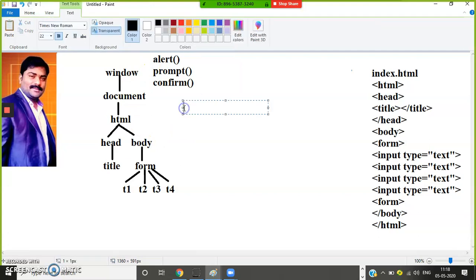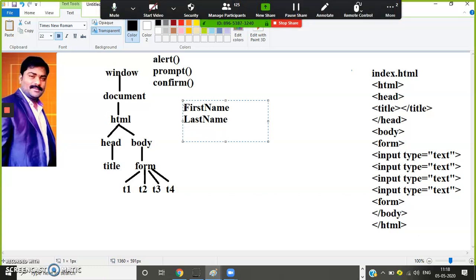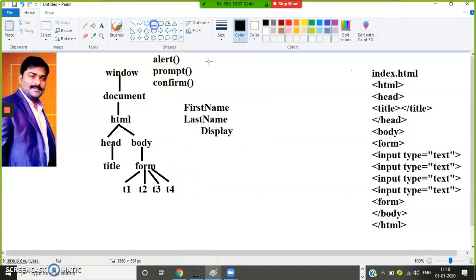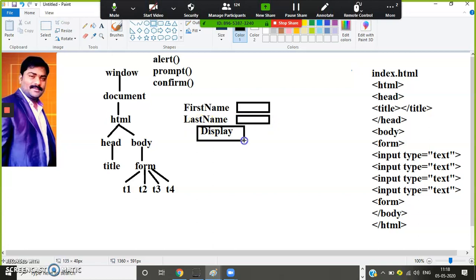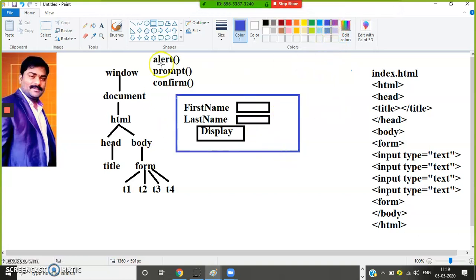For example, if I create one form like this, with enter first name, and here enter last name, and a button, display. Are you following, everyone? So here I take one text box for first name, one text box for last name, and one button, that is display. Did you understand, everyone? If you want to design this form, you can design it by using what? HTML. HTML's purpose is to design the form. Now my requirement is what?